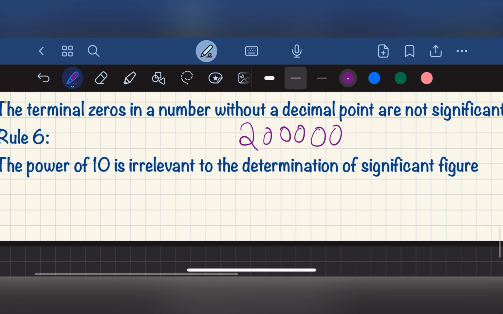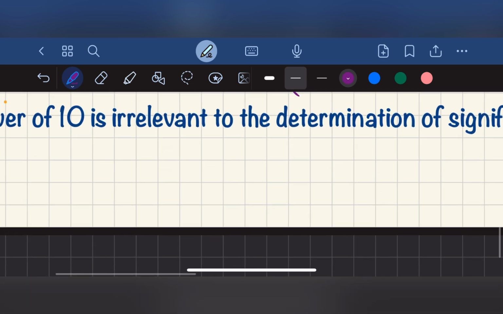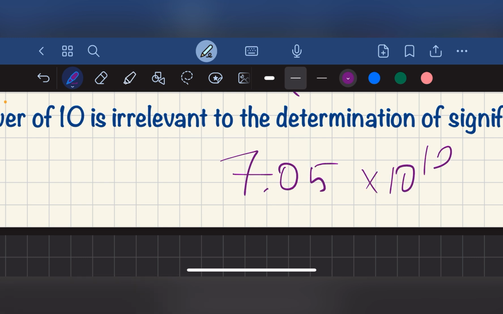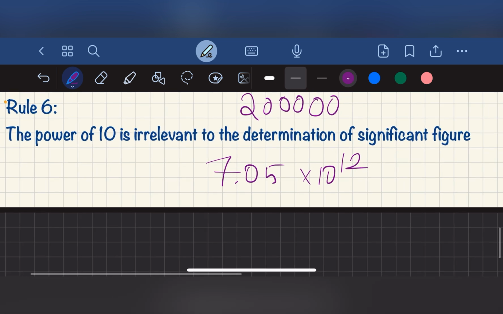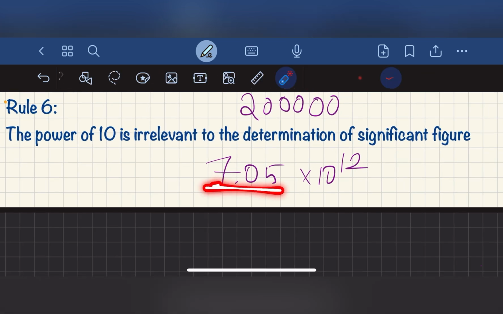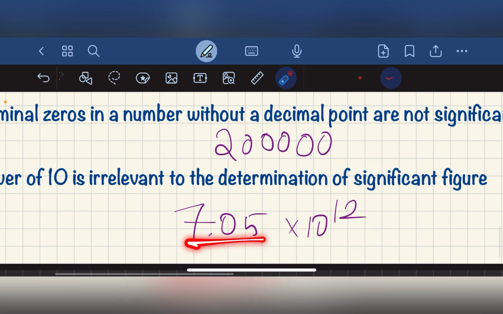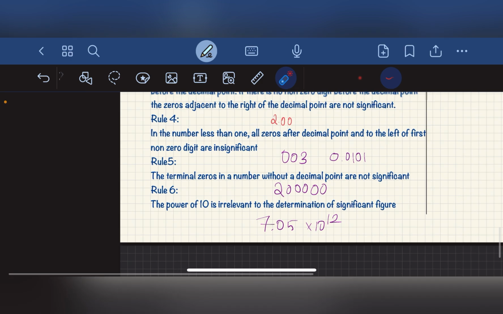If we have 7.05 times 10 raised to 12, here we have only 3 significant figures, that is 7.05 is significant, and the 10 raised to 12 is not.